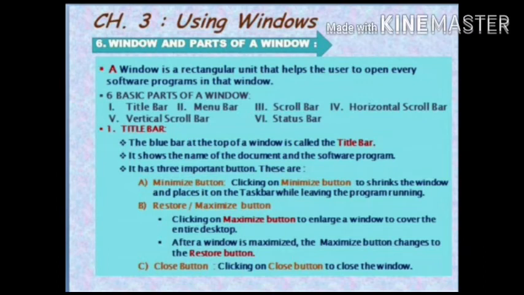First, minimize button. Clicking on the minimize button shrinks the window and places it on the taskbar while leaving the program running. In the restore or maximize button, we just click on the maximize button to enlarge a window to cover the entire desktop. After a window is maximized, the maximize button changes to the restore button. Close button. Click on the close button to close the window.